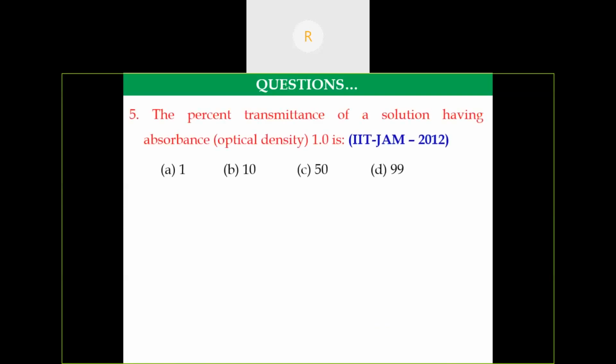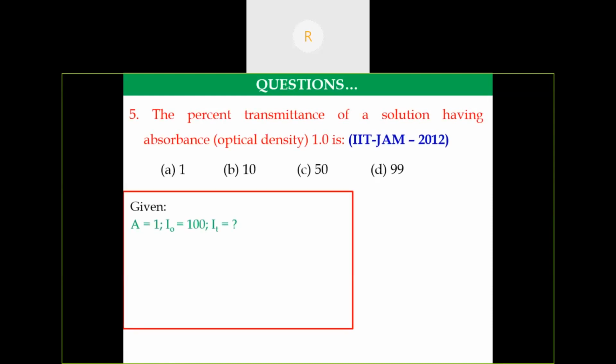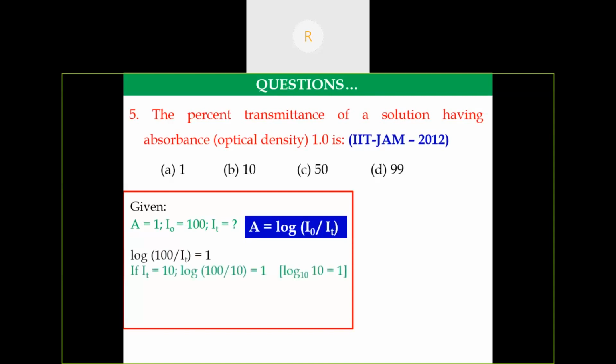Another question asked in IIT JAM 2012. The percent transmittance of a solution having absorbance... In this question, they have given the absorbance value and asked us to calculate IT, the percentage of transmittance. They have given absorbance as 1, I0, the intensity of incident light, as 100, and IT we have to calculate using the formula A is equal to log of I0 by IT. Here you can calculate from log 100 minus log IT, then take the anti-log.